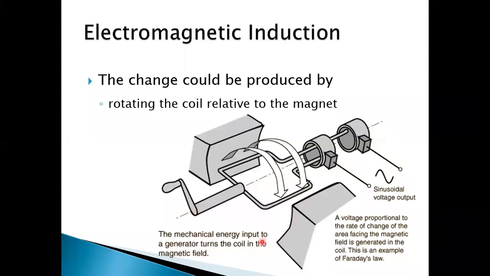Mechanical energy input to a generator turns the coil in the magnetic field, and as a result, a voltage proportional to the rate of change of area facing the magnetic field lines is generated in the coil. This is an example of Faraday's law, and on this principle the electric generator works.